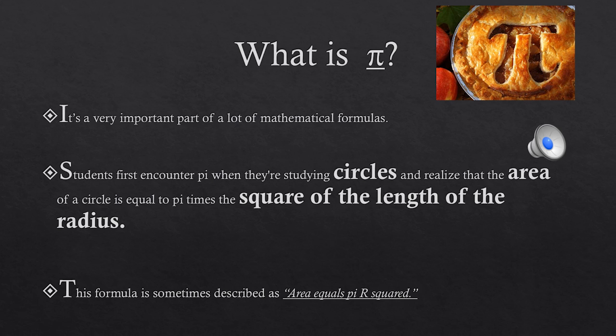Students first encounter pi when they're studying circles and realize that the area of a circle is equal to pi times the square of the length of the radius. This formula is sometimes described as area equals pi r squared.